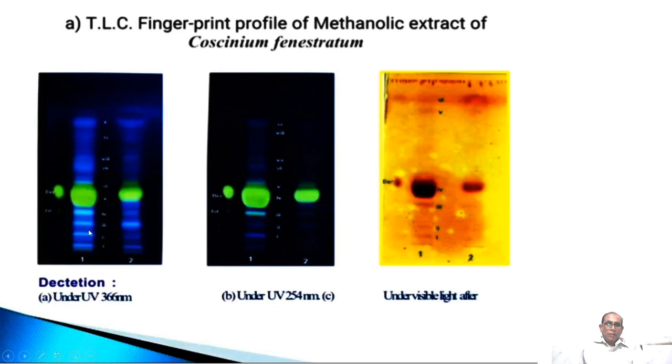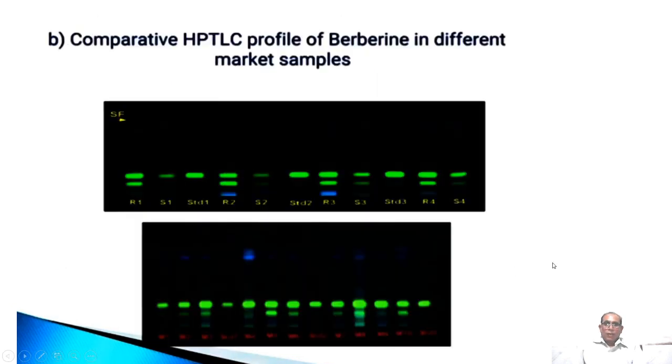So many zones are available. Under UV 254 nanometers, again we will see various types of color bands. Under visible light, we are getting such type of color bands. So we are making use of this chromatographic technique also.